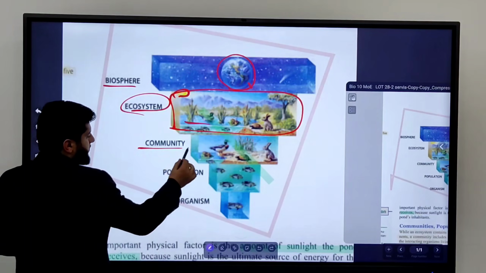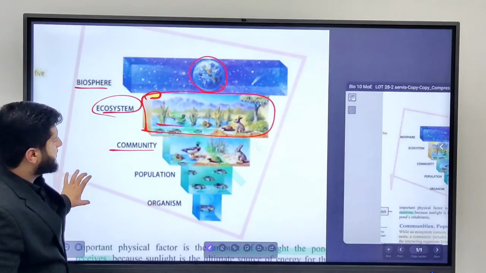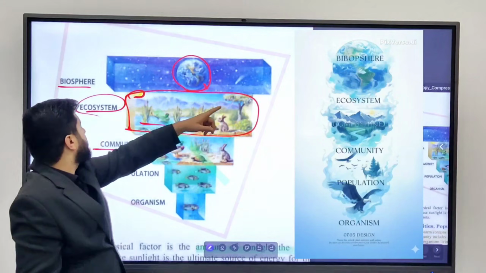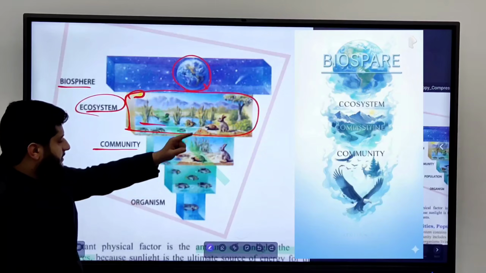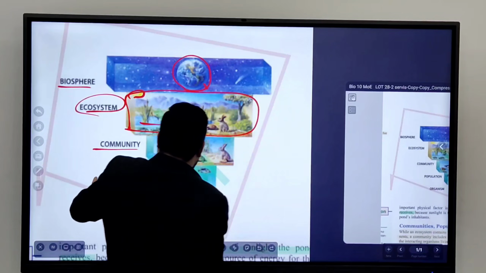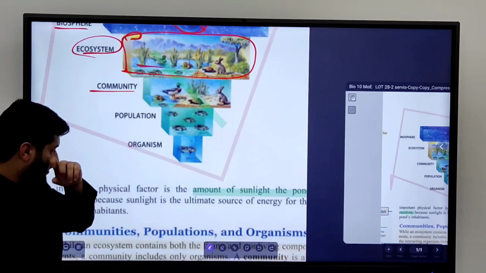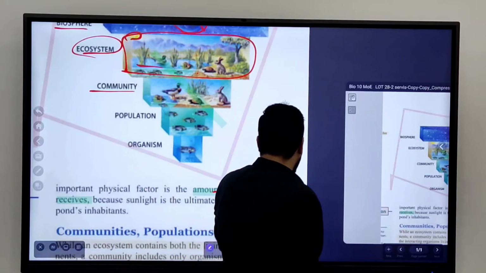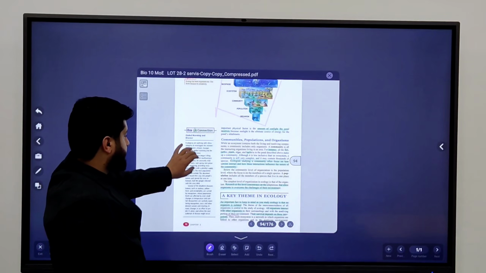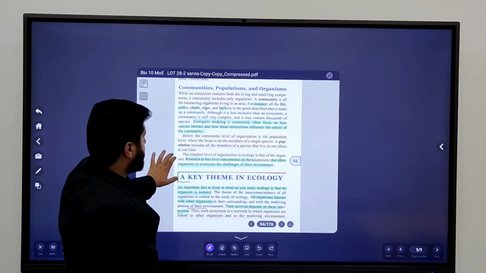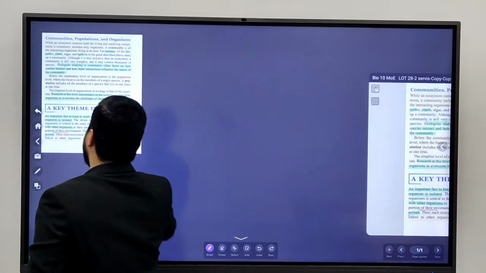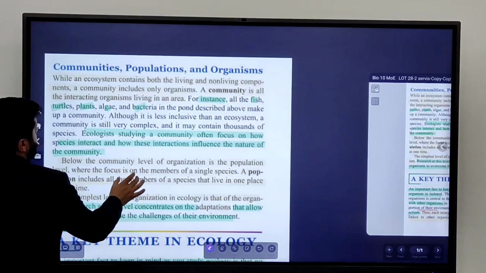After that, you come to community. Now you're going to understand the community. As I said, you can see here the levels of organization: biosphere, ecosystem, community, population, and after that, organism. Let's not forget also that the amount of sunlight is a physical component of the ecosystem, the amount of sunlight that the pond or that ecosystem receives. After that, we have communities, populations, and organisms.